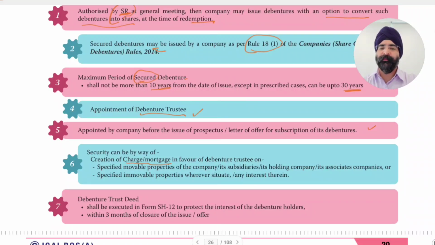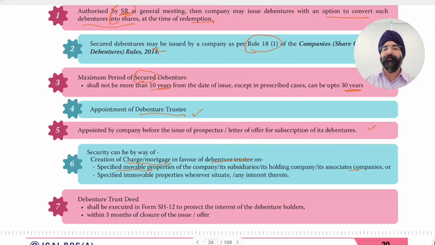creation of charge or mortgage in favor of the debenture trustee on specified movable properties of the company, or on specified movable properties of its subsidiaries, or on specified movable property of its holding company, or on specified movable properties of its associate companies.